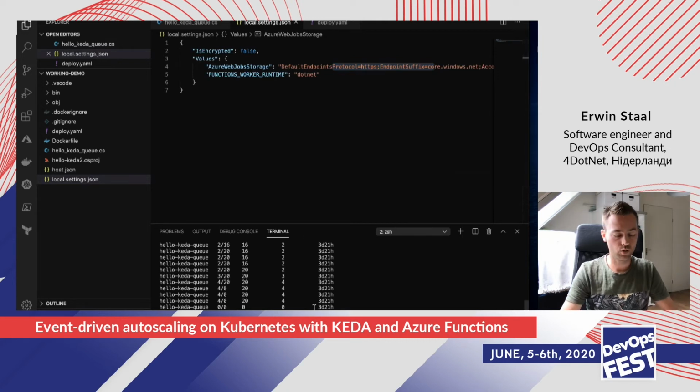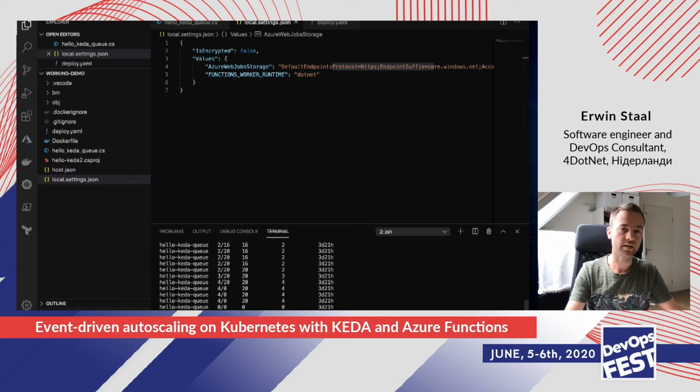You could now go func run on your terminal, on your command line, and this function would actually run locally on your machine. That's all there is to it. You can debug it, etc. It's a very nice developer experience right there. It's not much harder than this. But we actually want to run it on the Kubernetes cluster.